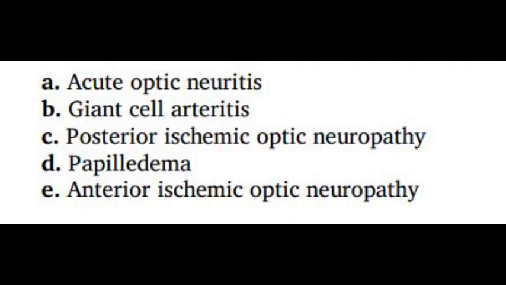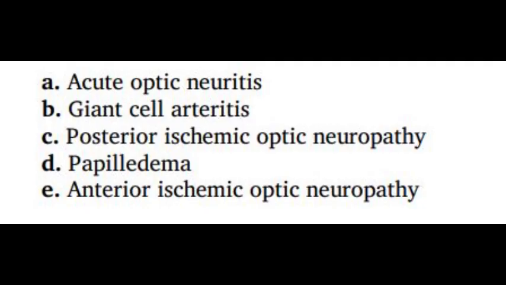The next is posterior ischemic optic neuropathy. Now, ischemic optic neuropathy generally is one of the most common causes of visual loss in patients above the age of 50. So very likely to be PION. But the problem with this is that we actually have changes in the fundoscopic examination. PION occurs posteriorly at the back of the eye, and therefore you should not see these changes. The next is papillary edema, so I can't see any edema of the optic nerve.